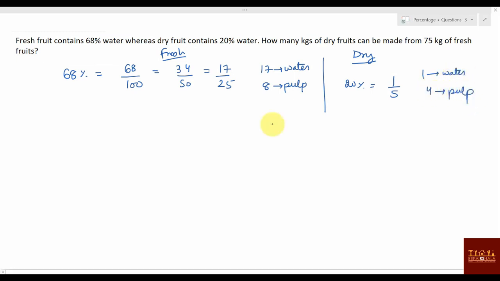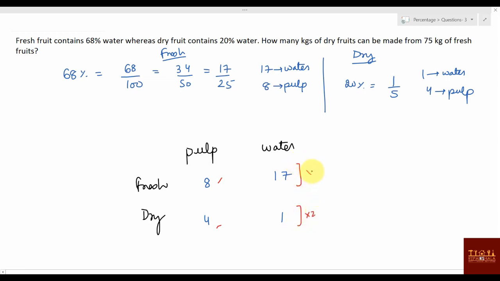Let's utilize the same thing. You can say pulp is there, water is there, and fresh fruits and dry fruits. Okay, so let's write it. How much water is given? 17. How much pulp is there? 8. How much water is given? 1. How much pulp is there? 4. You can say pulp will be same, but here it is 8 and here it is 4. Make it same. How can you make it? Multiply here with 2 and here with 1. So when you multiply, it will become 8, and this will become 2, right?